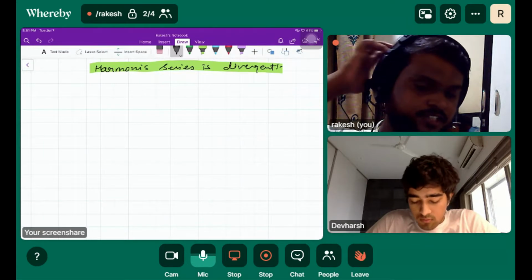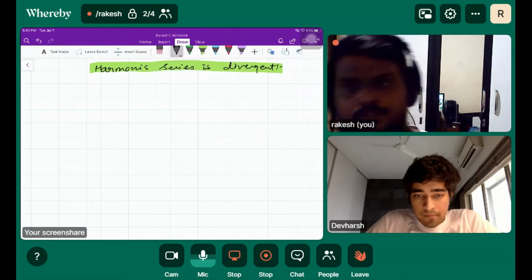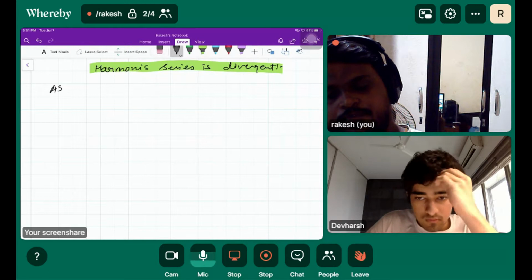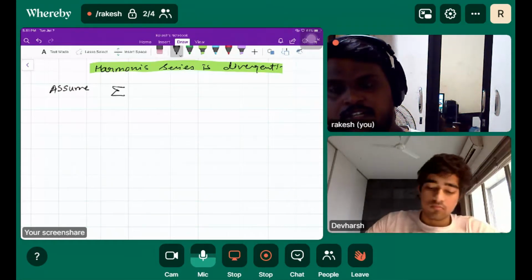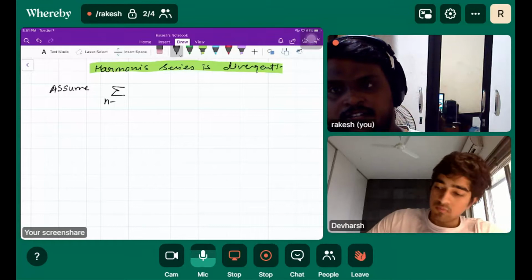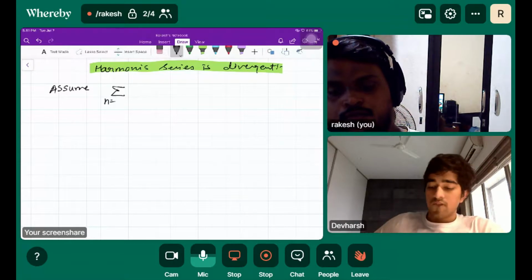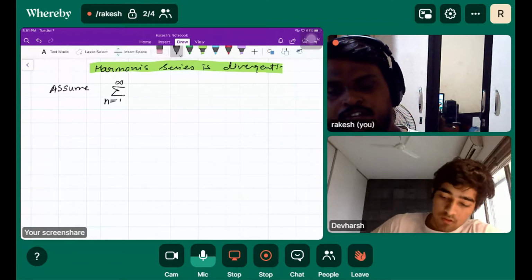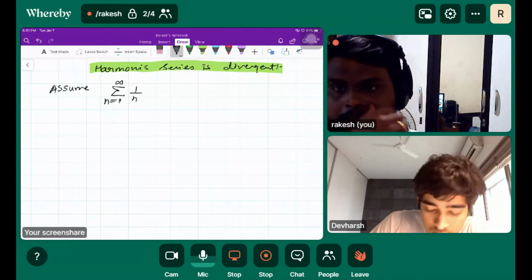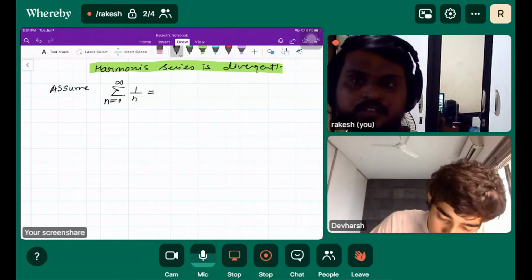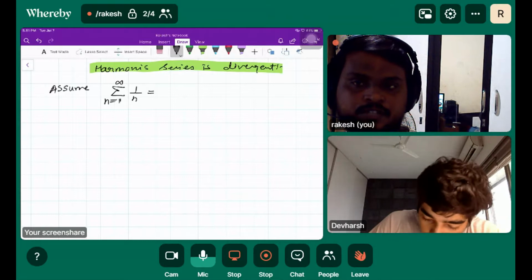Let's write the mathematical expression of what we are proving. The summation from n equal to 1 to infinity of 1 over n is equal to some sum.